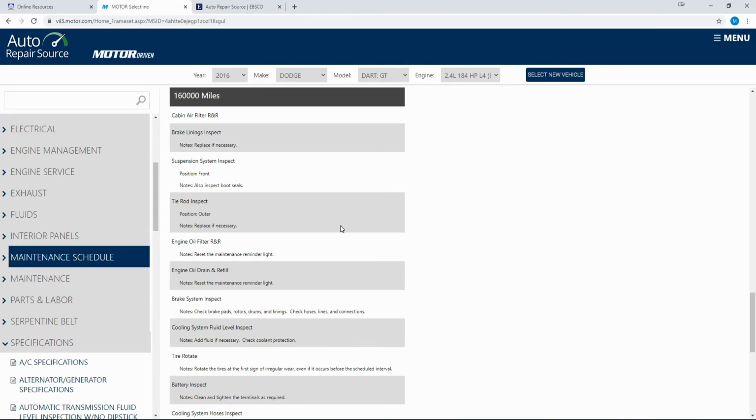I hope that this gives you a good overview of the good information and procedures you can get from this website. If you're a do-it-yourself type of person or you just need to know the exact specifications of a car part, this is a great resource to have.